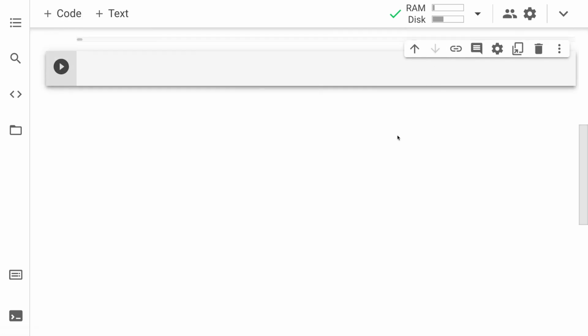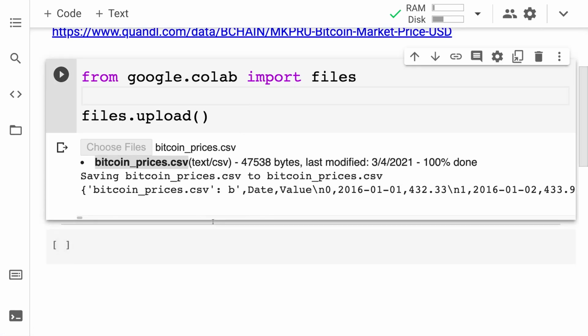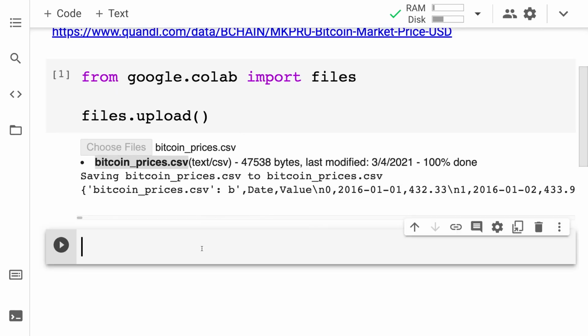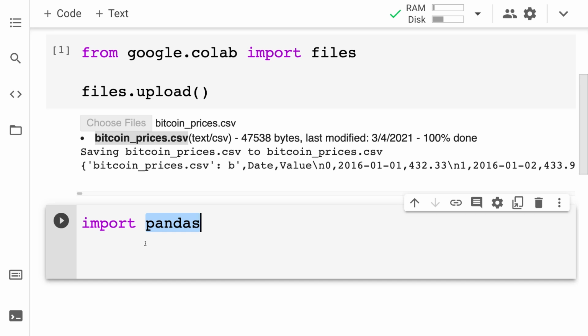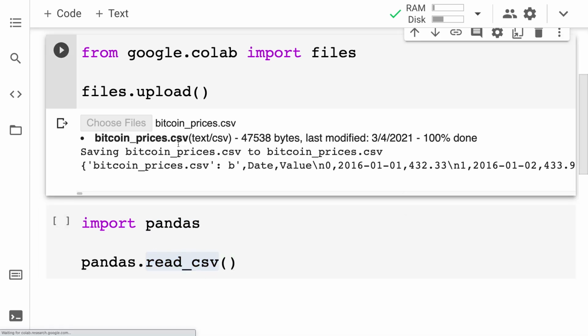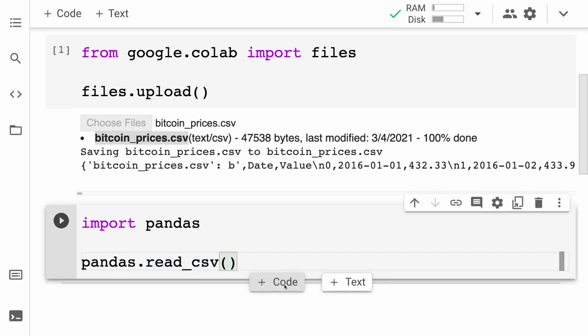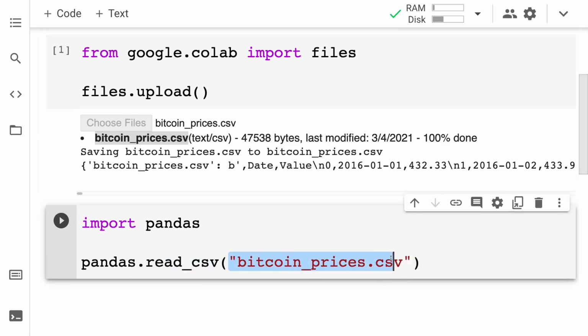Right, so below this first code cell, in another code cell, I'm going to call the pandas library. So first I do have to import pandas. Pandas is a very popular library for data science and machine learning, very commonly used. And I'm going to use the function readCSV. This function is going to take a CSV file, for example, bitcoinprices.csv. You pass it in as a string, so make sure it's in quotes.